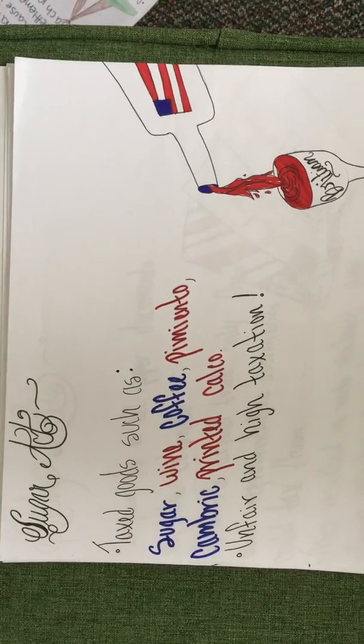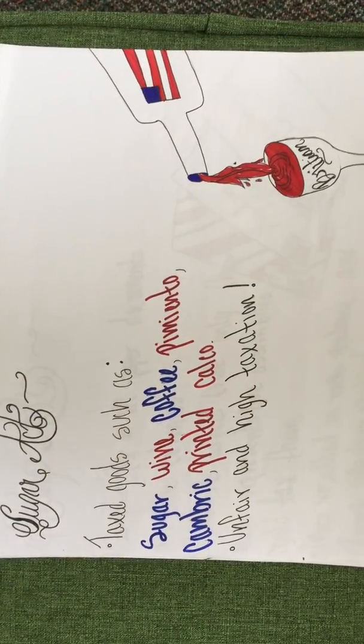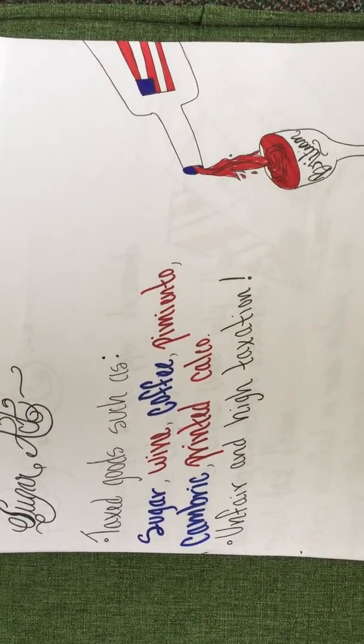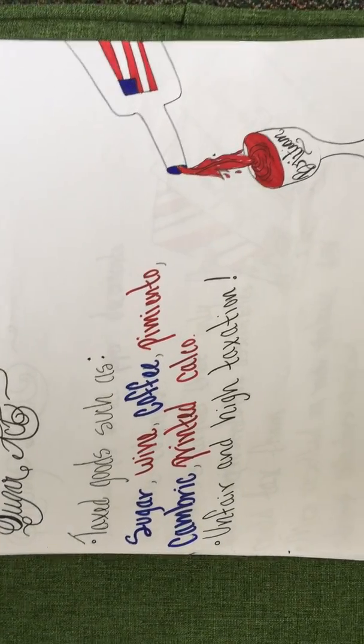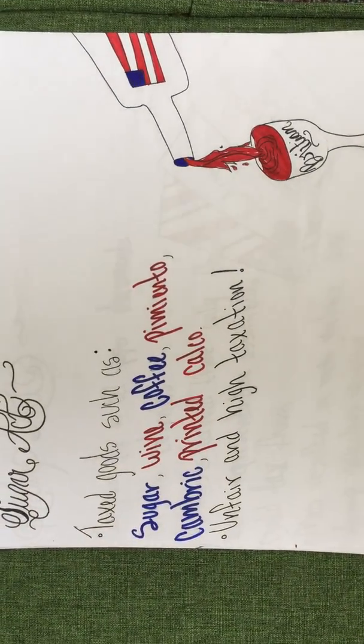The Sugar Act. It taxed goods such as sugar, wine, coffee, pimento, cambric, and printed cacao. Unfair and high taxation.